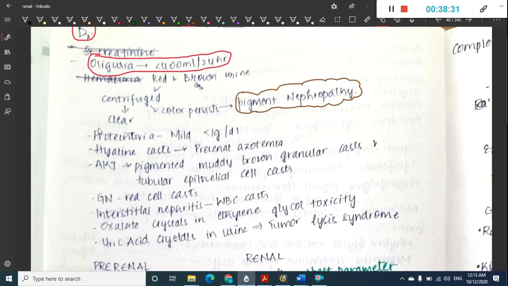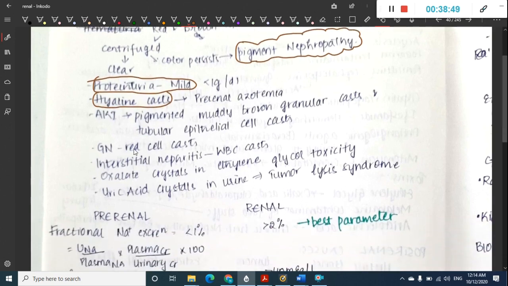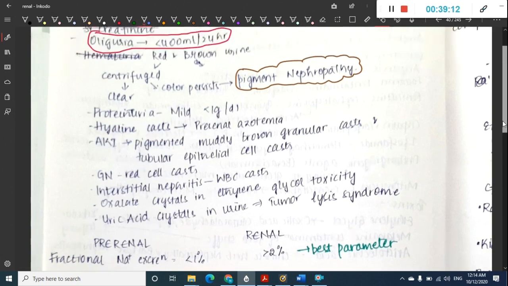Sometimes there is proteinuria also. This proteinuria is actually mild, that is less than 1 gram per deciliter. You will see hyaline casts present in this acute kidney injury, and muddy brown granular casts are also seen. In glomerular nephritis you will see red cell casts. In interstitial nephritis you will see WBC casts. Oxalate crystals are seen in ethylene glycol toxicity. Uric acid crystals are seen in urine in tumor lysis syndrome. I have already shown you all these crystals if you remember.